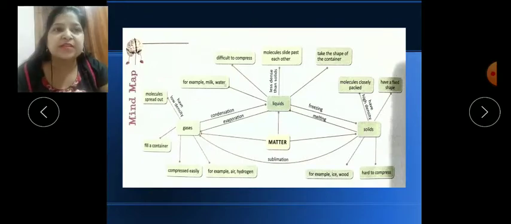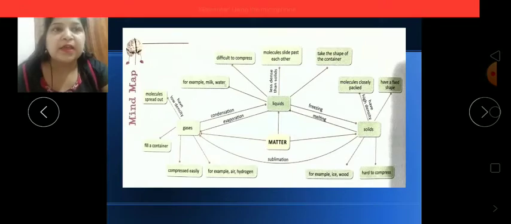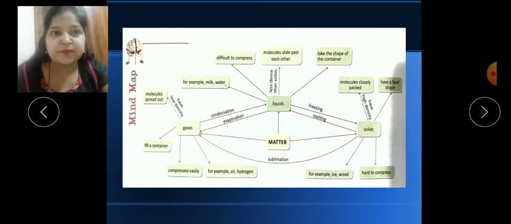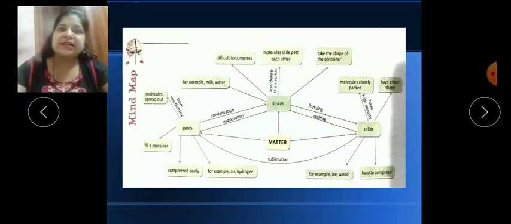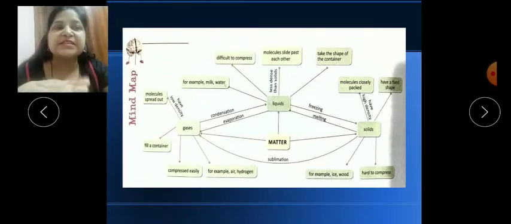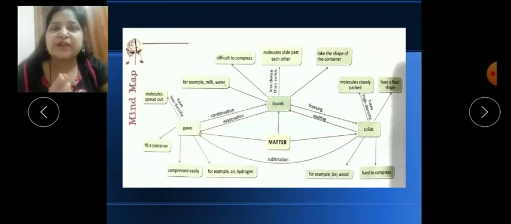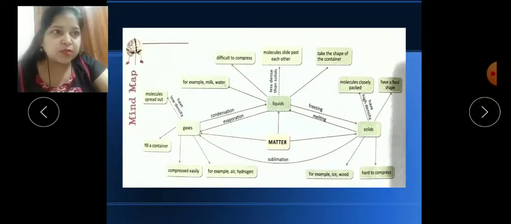For example, when we heat liquid water, it will turn into water vapor, the gaseous state. And the same thing, when we condense the gases, they will turn back into the liquid form. So these states are interchangeable. They can change with the effect of temperature, heating, melting, and freezing. So what are the properties of solids?